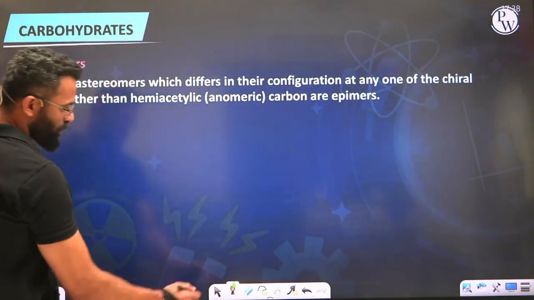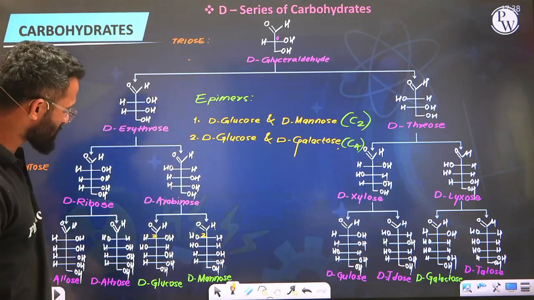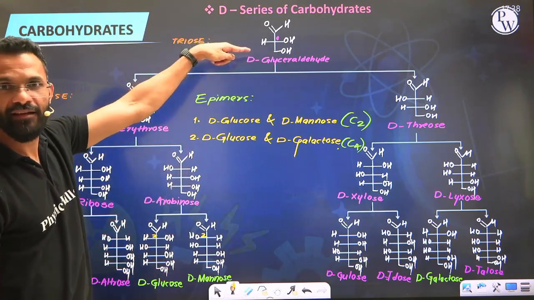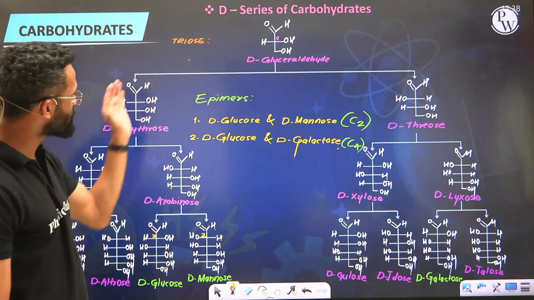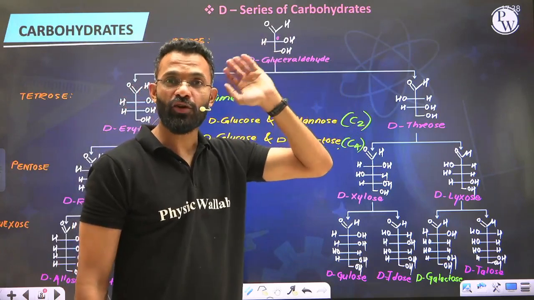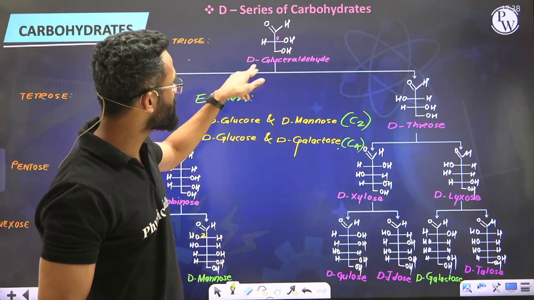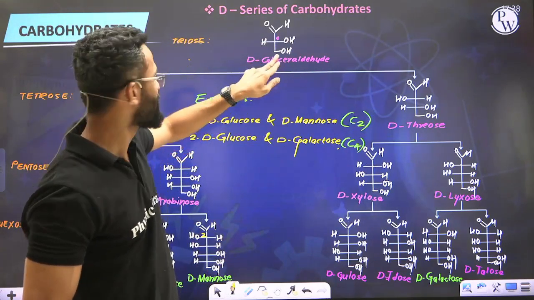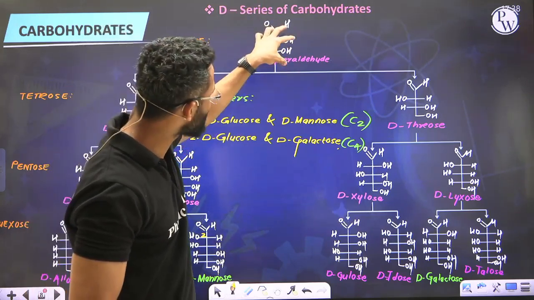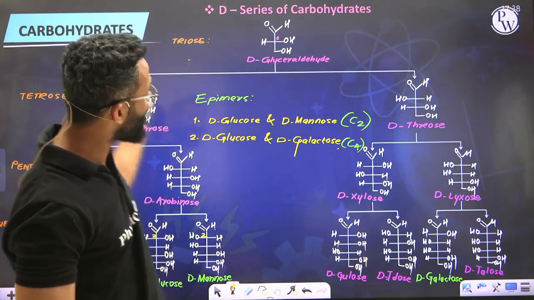Guys, one more question I would like to include here. Look, if you look at the structure of D-glucose, how have you derived it? You started from D-glyceraldehyde. The two compounds that you are getting, in one you are putting OH to the right, in the other you are putting it to the left. Now imagine if I talk about the L series, you don't need it, but suppose if you need the L series, what will you do? You will first prepare L-glyceraldehyde. What will be L-glyceraldehyde? At the second carbon, OH you will put to the left. Now from that L-glyceraldehyde, you will make two new tetrose compounds. First you will put OH to the left and then to the right.